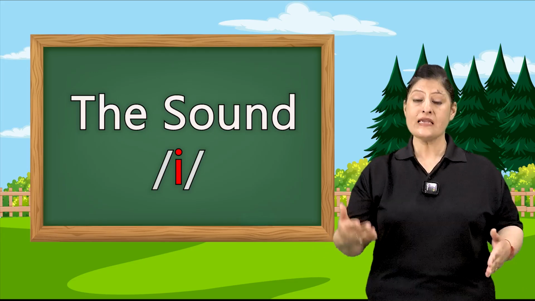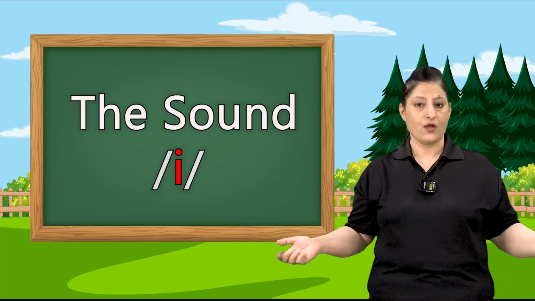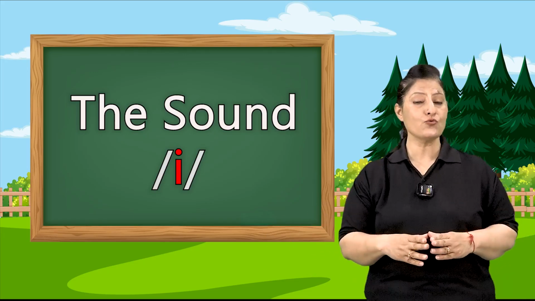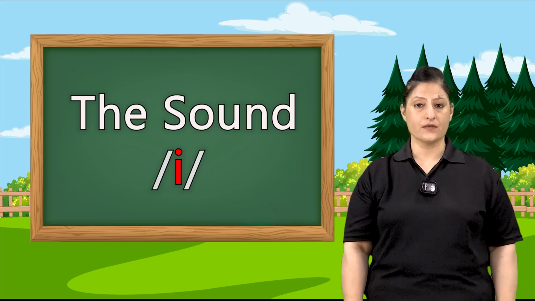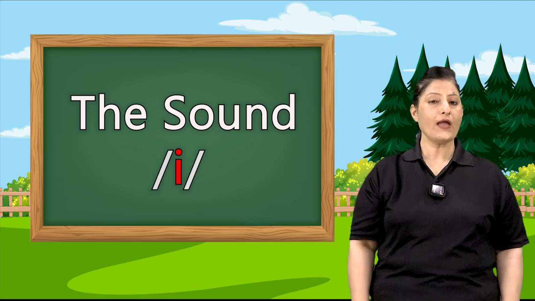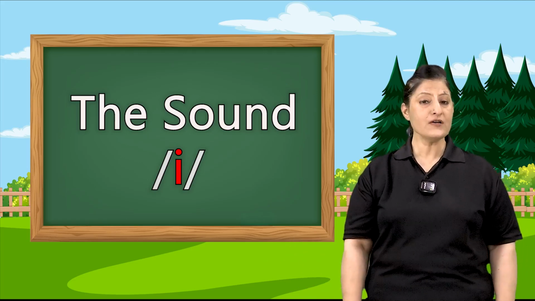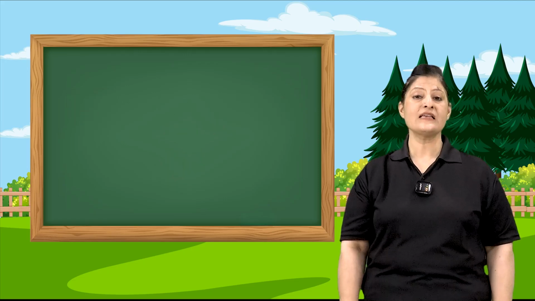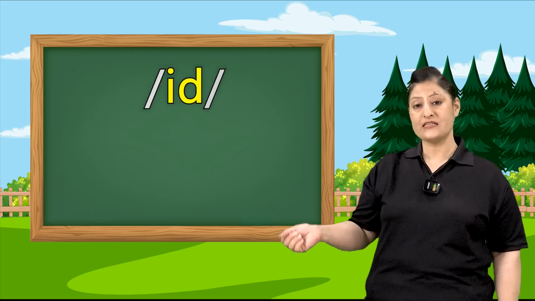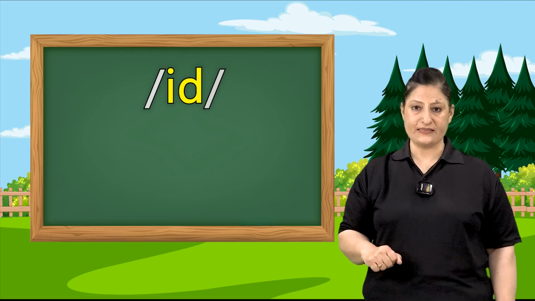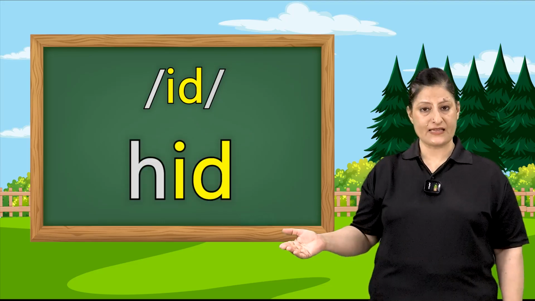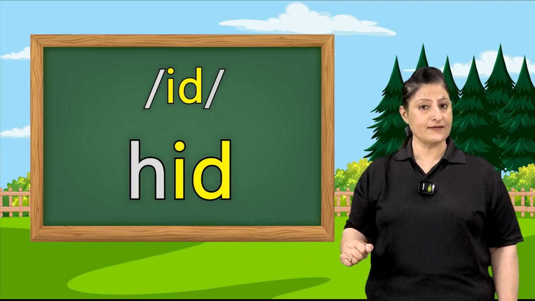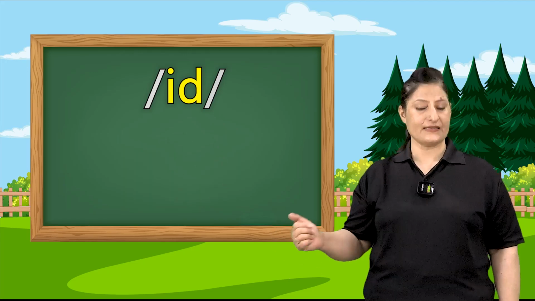Let us all see more I family words where consonants are added to I to form a new word. The I sound. Look and read aloud. The first I family word is I-D. I and D together form id. Bid. B-id. Bid. H-I-D says hid. Hid. The next word is kid.